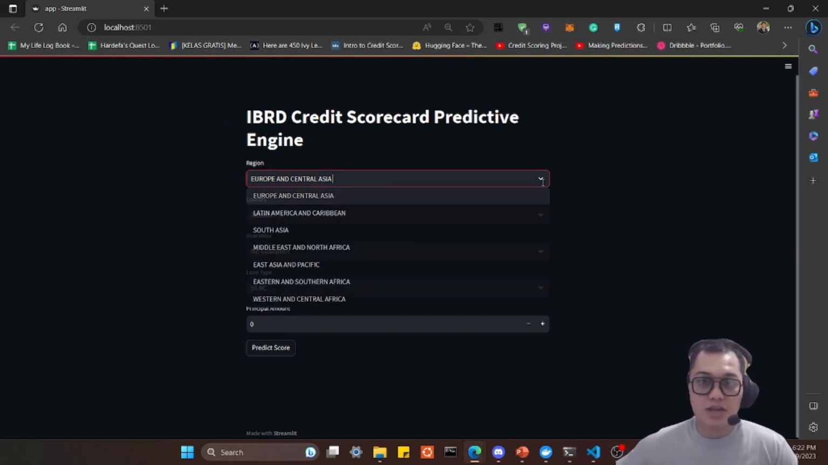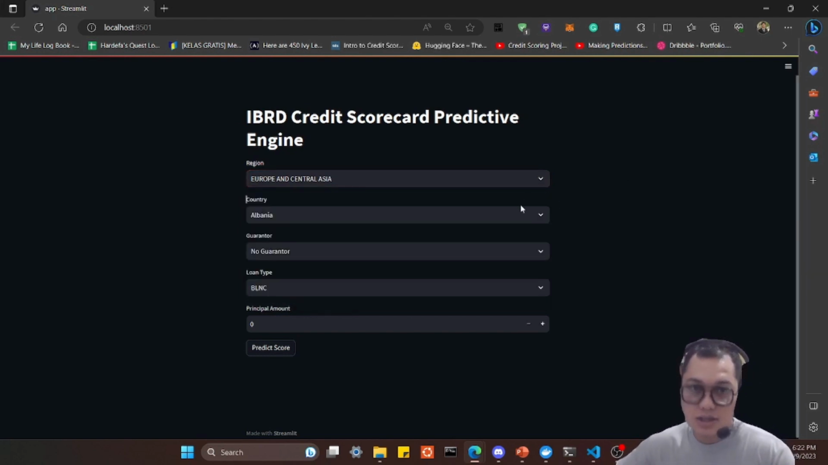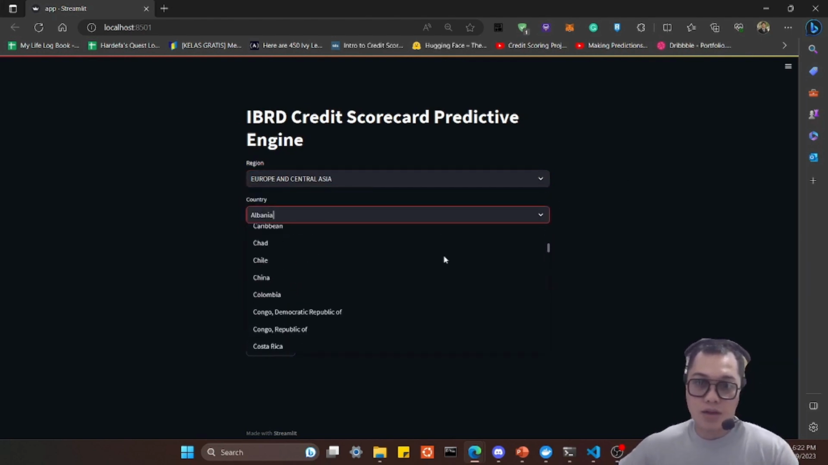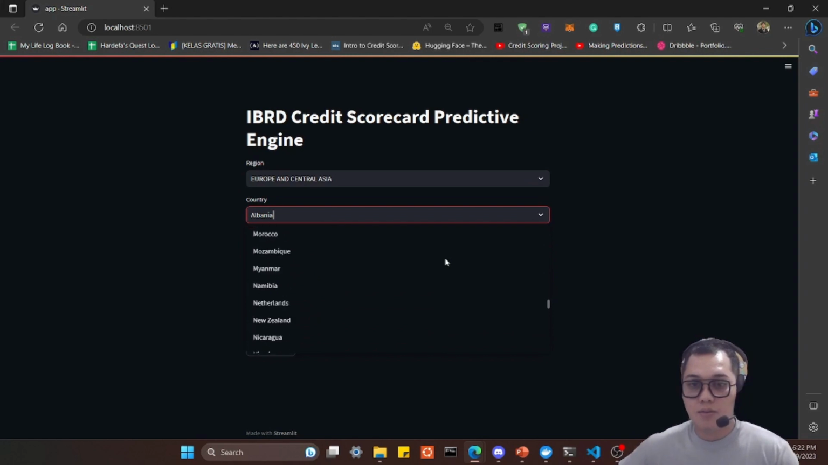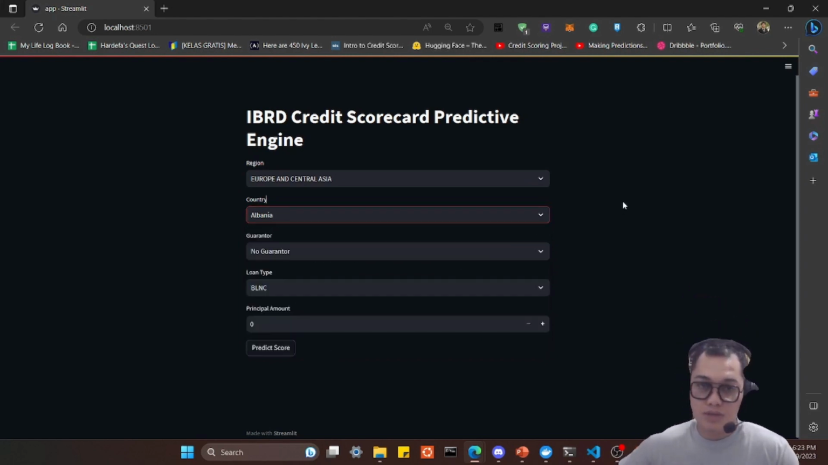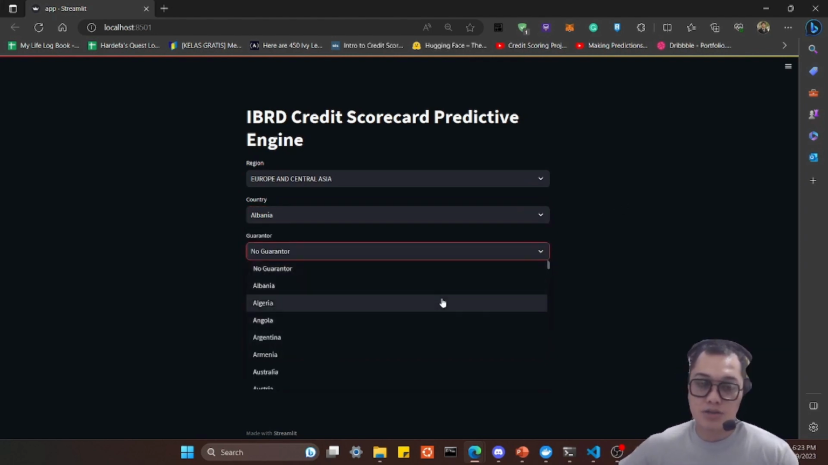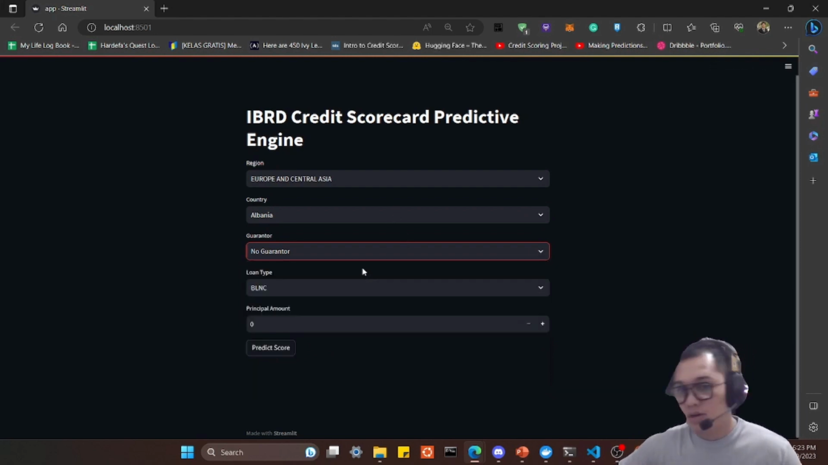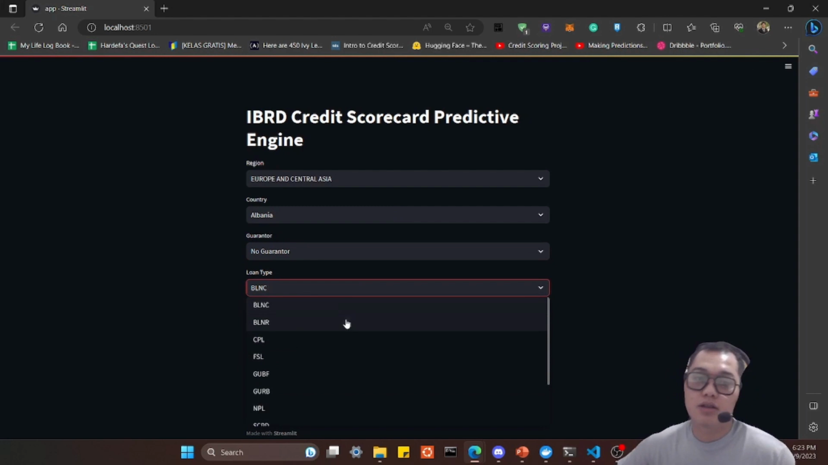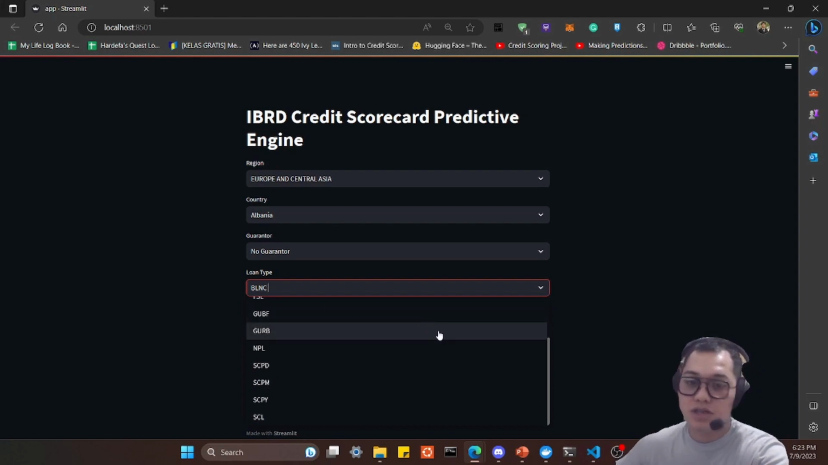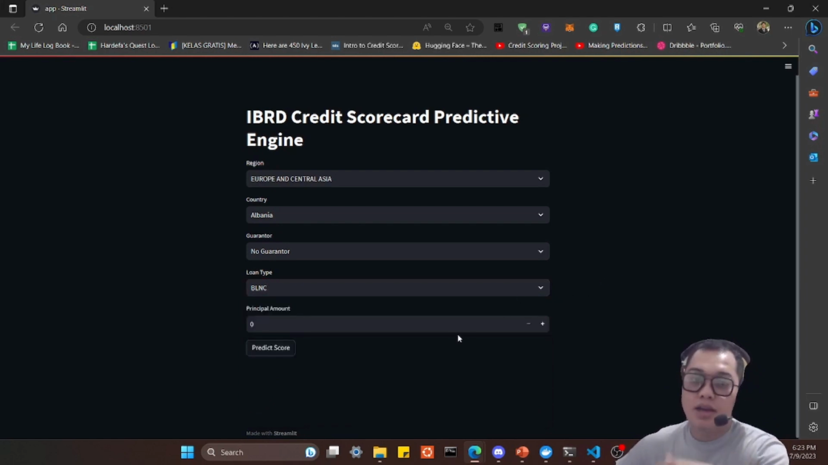This is the region. We can choose our region from this list. And then this is the country. We can also choose which country we want. And this is the guarantor status. Is it the same as the country or not? Or maybe you want to go with no guarantor, that's okay. And this is the loan type. Actually, this loan type is derived from the dataset, so we can choose only from this section of the dataset, right? And this is the principal amount.